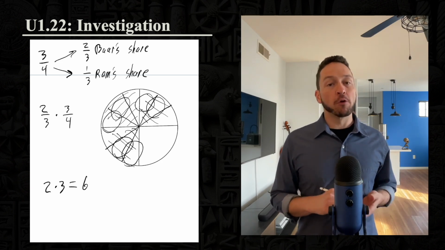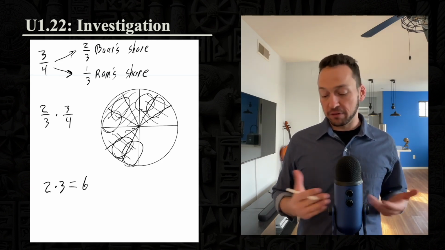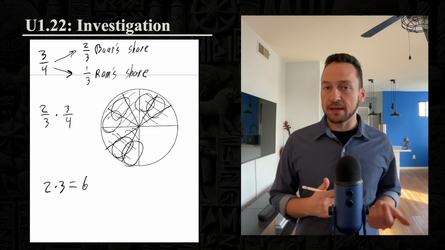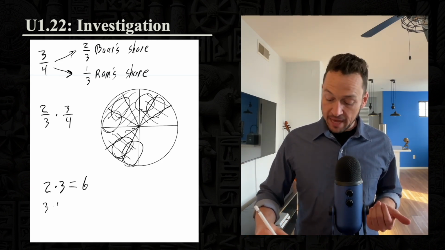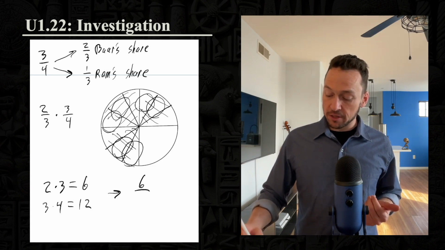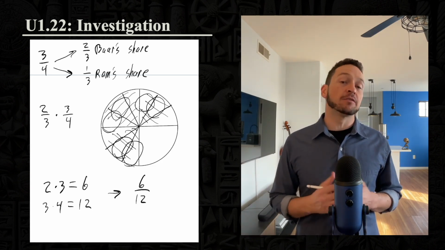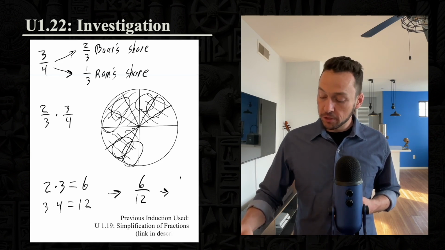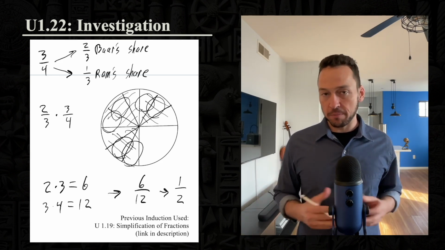Well, each of the fourths got divided into 3 separate parts, which means 3 times more of them are required to make a whole. That's 3 times 4, which is 12. As a result, Rom knows that he's entitled to 6 parts out of 12 of this coin, which reduces to 1/2 using one of our prior inductions.